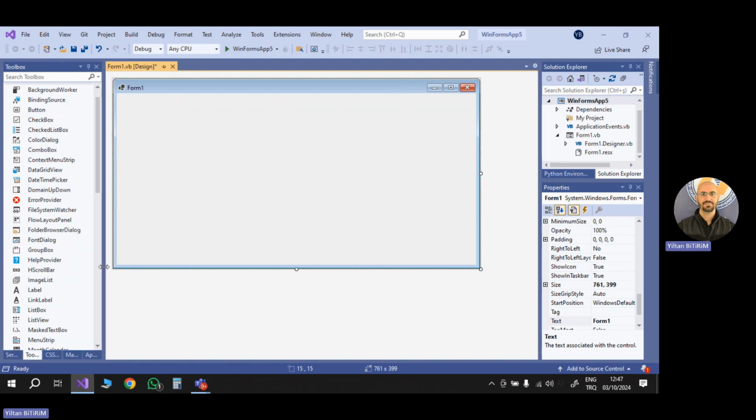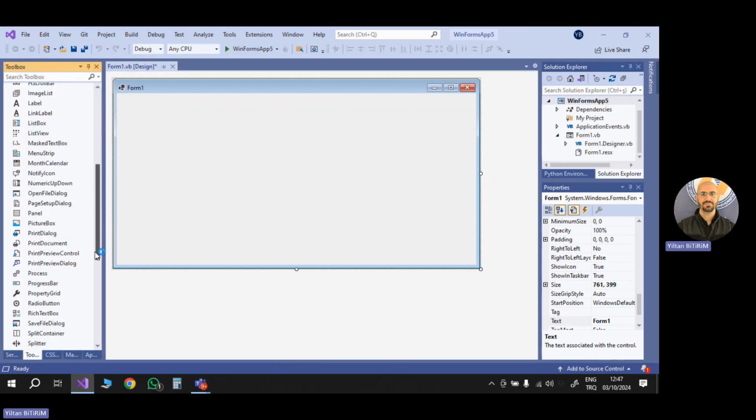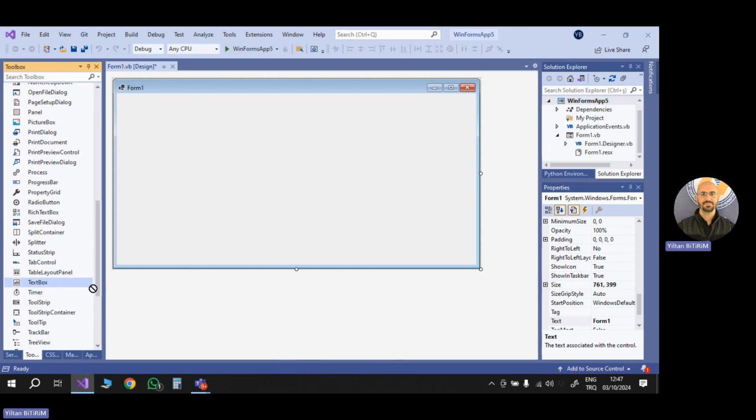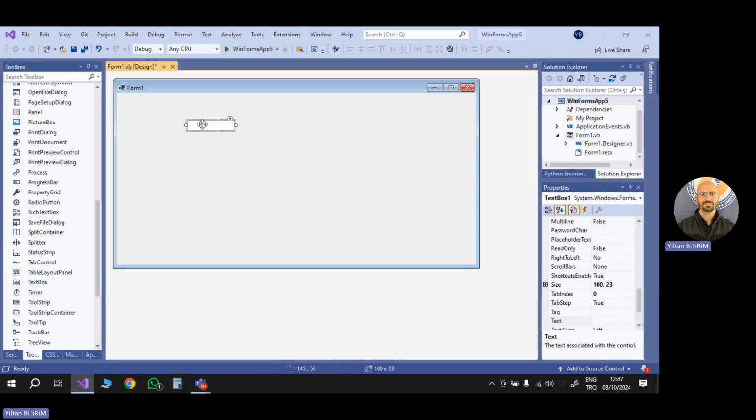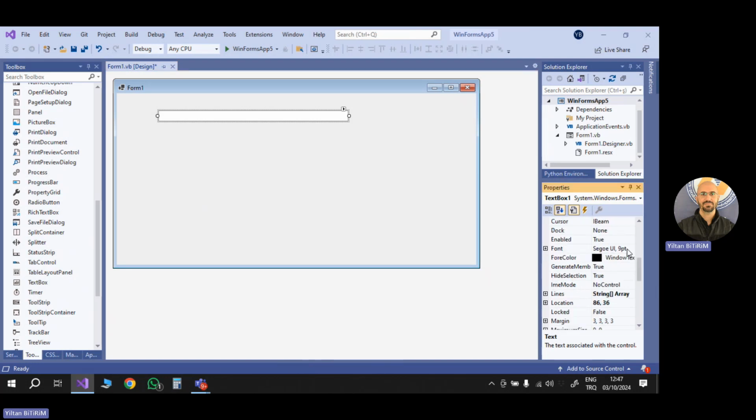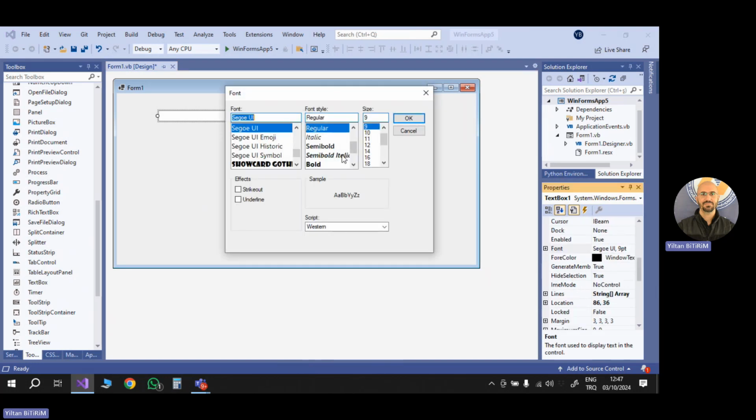And from the toolbox, I'm choosing TextBox. It is here. You can drag and drop it or double click TextBox. This is a regular TextBox. As you see, we have one white circle on the right and one white circle on the left. So this means that you can change the size by keeping this circle and moving it to the left or right. So I can change the size of the TextBox. If you like, you can go here in the properties window and change the font of your TextBox.